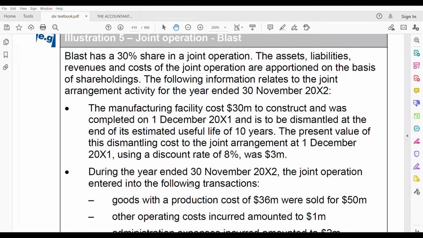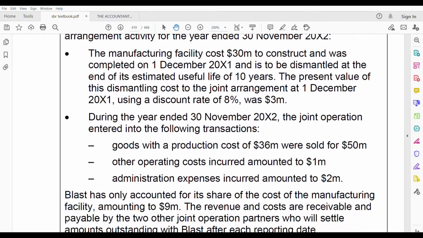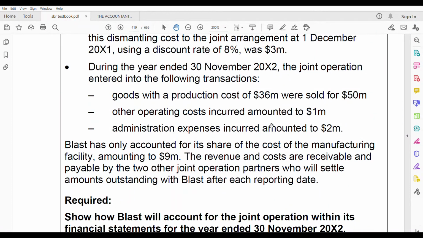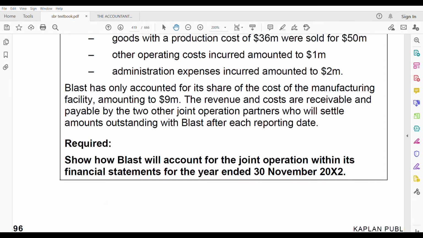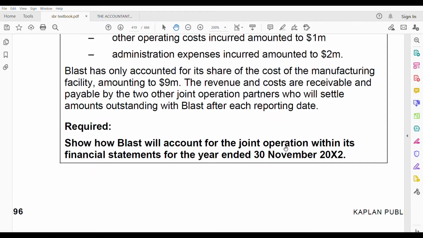the joint operation entered into the following transactions. Goods with a production cost of 36 were sold for 50. Operating cost 1 million. Administrative cost 2 million. Blast has also accounted for a share of the cost of manufacturing amounting to 9 million. Revenue and cost are receivable and payable by 2 other joint operation partners who will settle amounts outstanding with Blast after each reporting date. Now what are you required to do? Show how Blast will account for the joint operation within its financial statements.